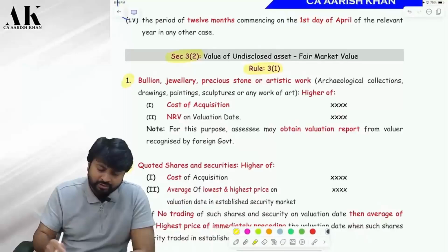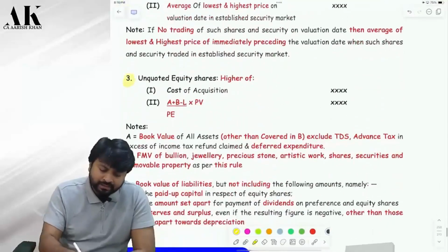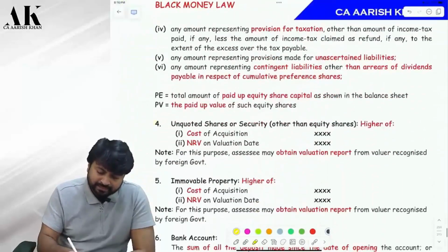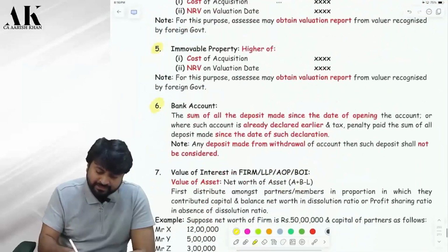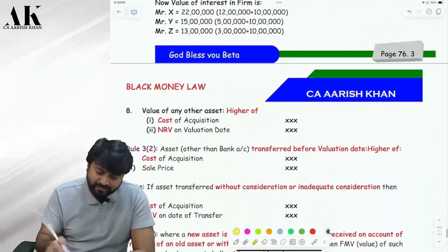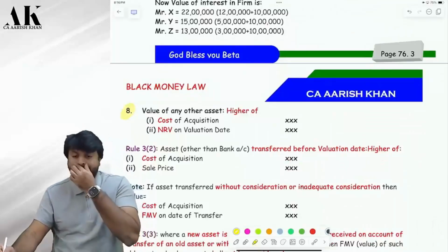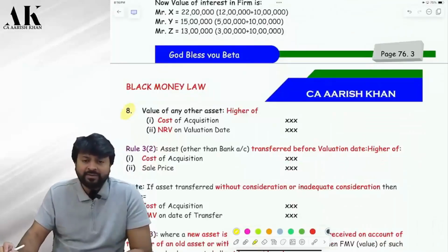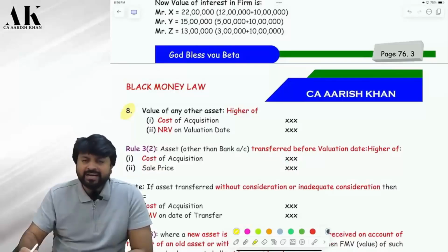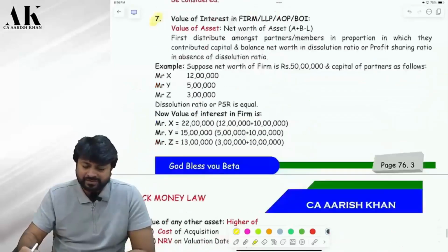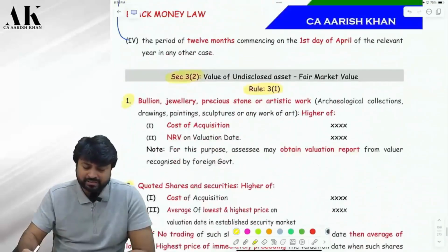Point number 1, 2, asset number 1, asset number 2, asset number 3, then asset number 4, asset number 5, asset number 6, asset number 7. Okay? And then asset number 8. In all, how many categories of asset are there? Tell me now. 8 categories. It's very simple. Most of them are similar to each other. Shall I start with the first one?